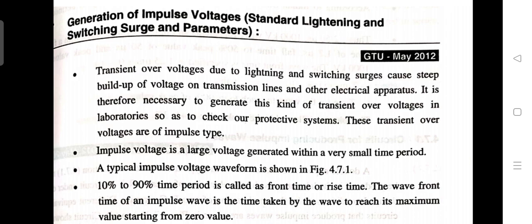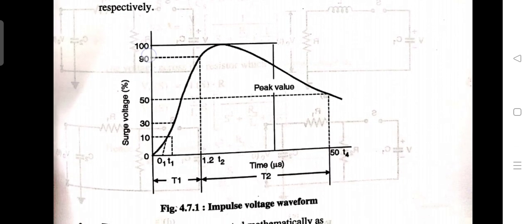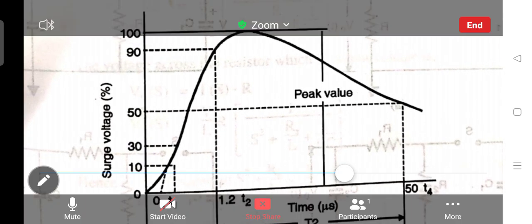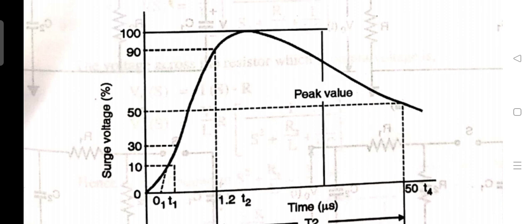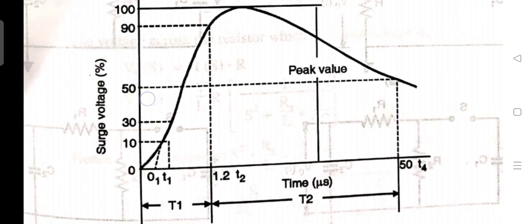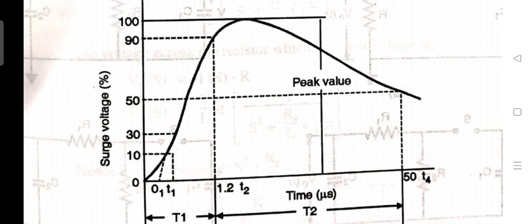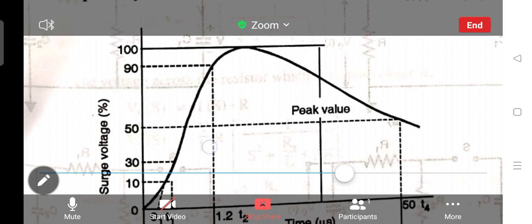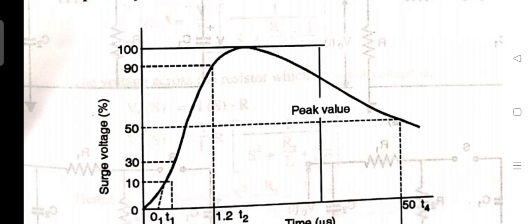A typical impulse voltage waveform we can see here. The 10 to 90% time period is called front time or rise time. T1, from 10% to 90%, is called rise time or front time.